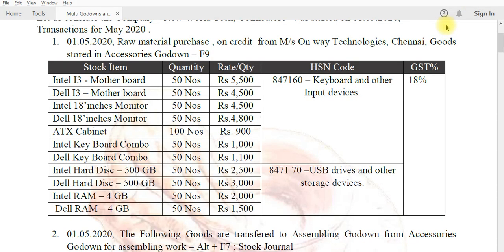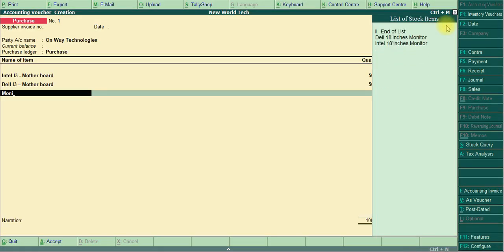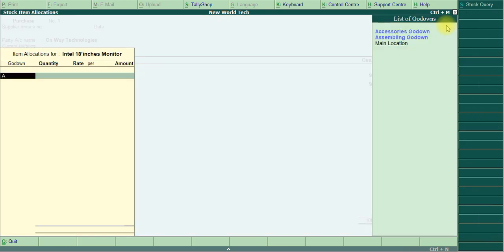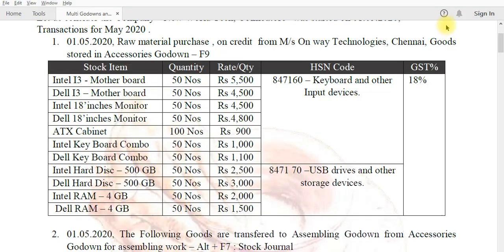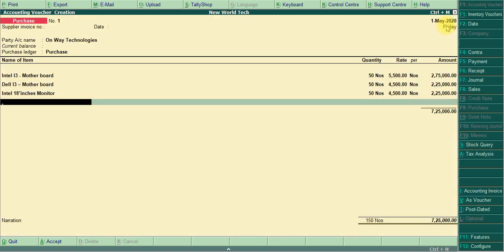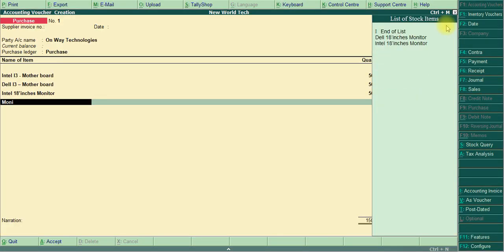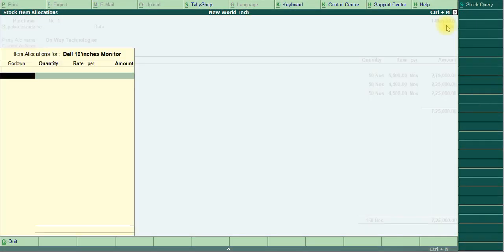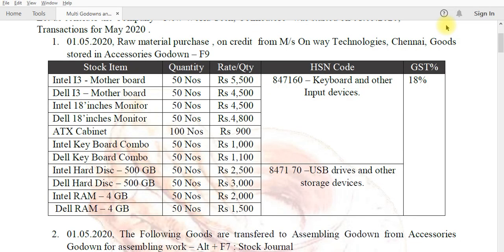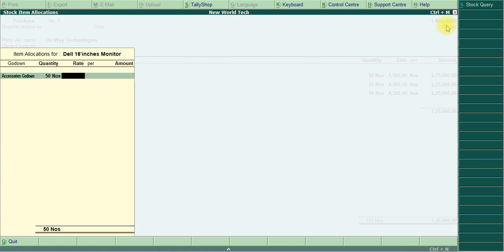Then we move to another one, monitor. Intel monitor, godown accessories godown, quantity 50, rate 4500. Then also monitor Dell, godown is accessories, quantity 50, rate as 4800.